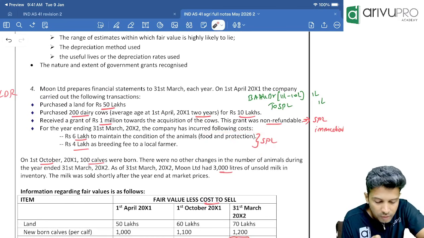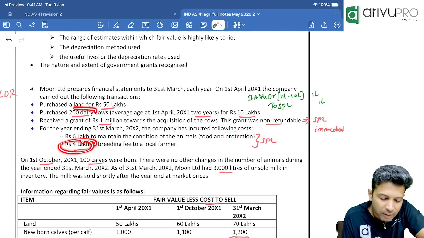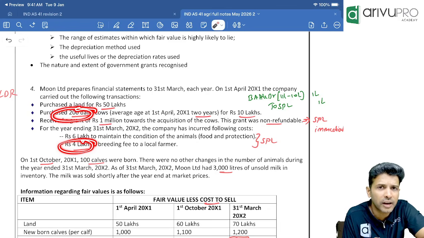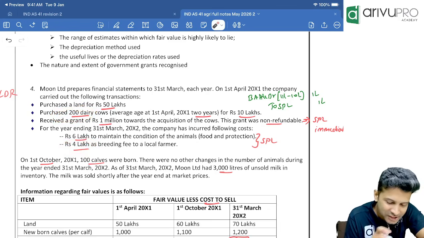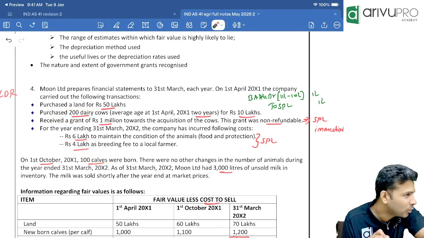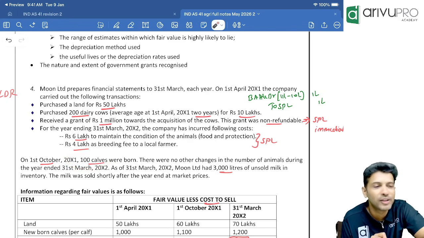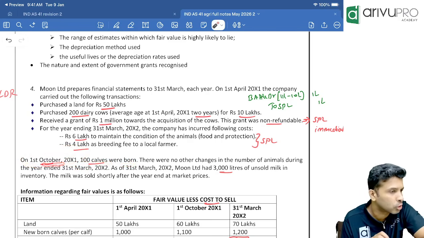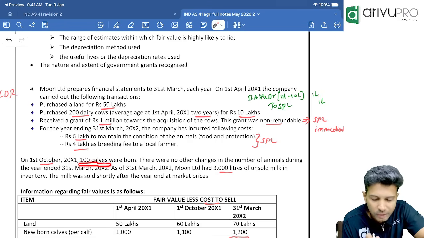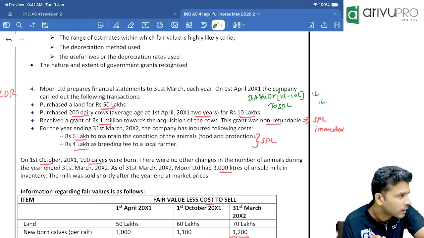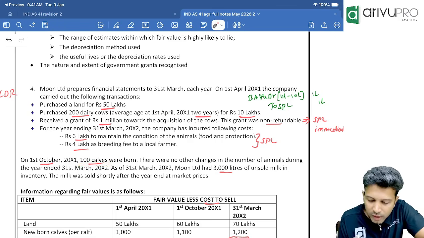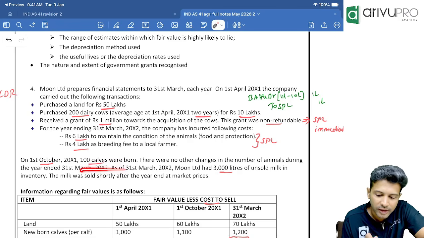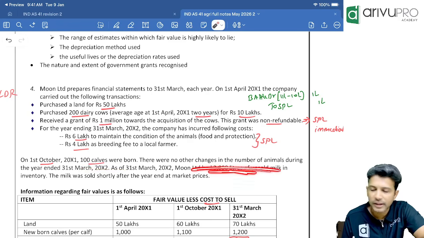Now check. We've incurred breeding fees, so will we have only 200 cows, or will we have some calves? You will have cow ka bachcha, that is calves. Yeah, chintu cows. So how many chintu cows did we get? 100 calves, born at the beginning of the year or mid of the year? 1st October. Somewhere during the year, on 1st October, 100 calves we have received. Clear? There were no other changes in the number of animals during the year ending. We had 3000 liters of unsold milk.